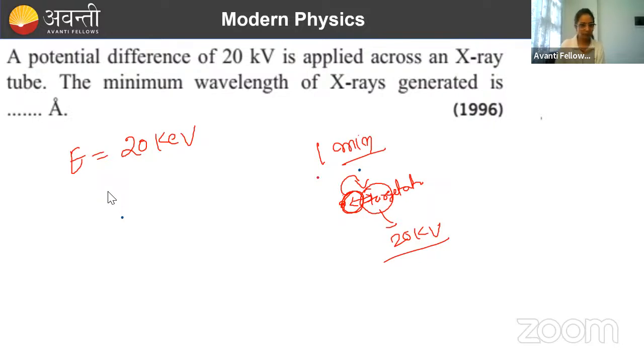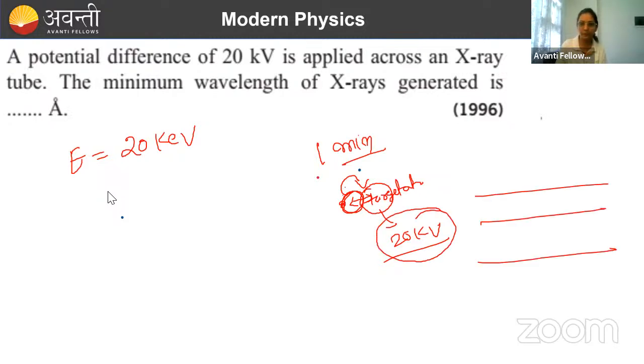Okay Rishabh, fine. Let's check. I don't remember the answer but it may be correct. So the maximum energy that it can transfer is how much? 20 kilo electron volt. It means the electron at the ground state inside this target atom will receive a maximum of this much energy, and because of this it will jump to the highest state. Done.